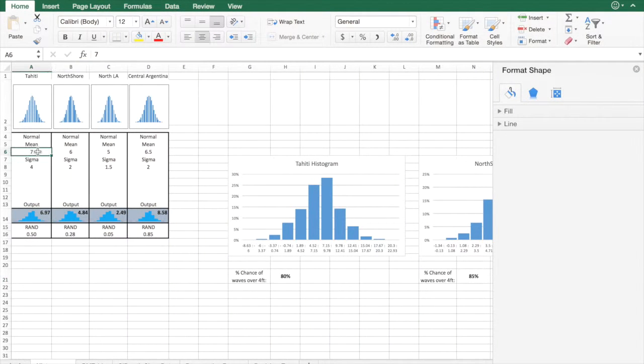So for Tahiti, the average wave projections for December 1st were 7 feet. In North Shore, they were 6 feet. North Los Angeles, 5 feet. And in Central Argentina, 6.5 feet.